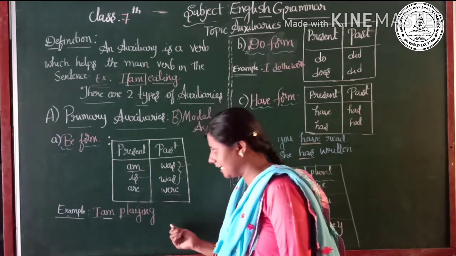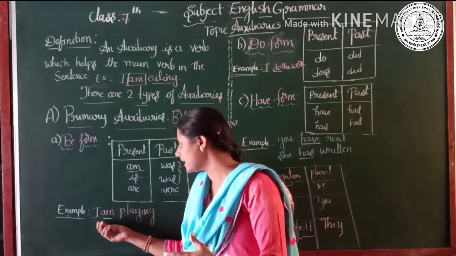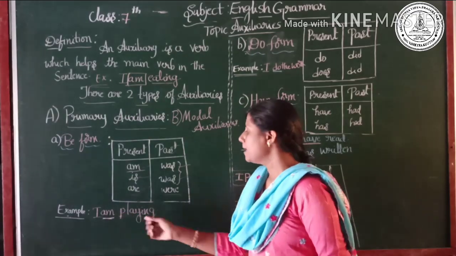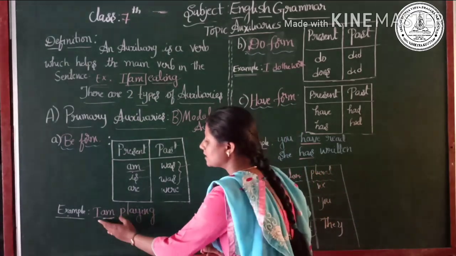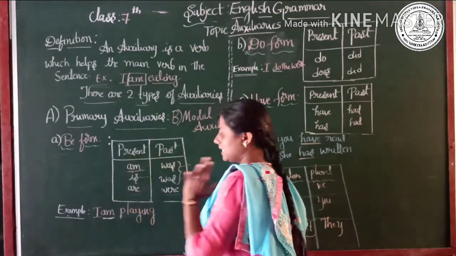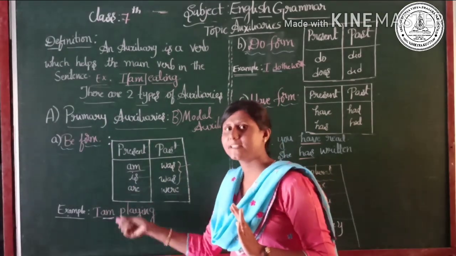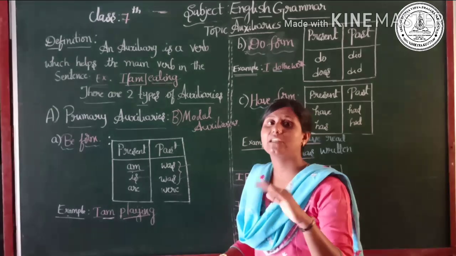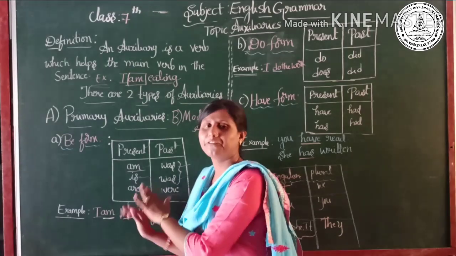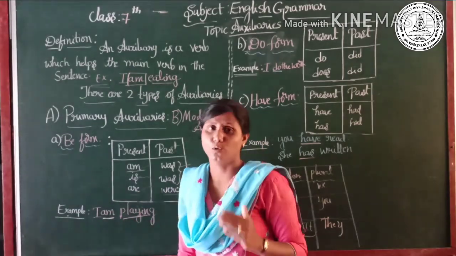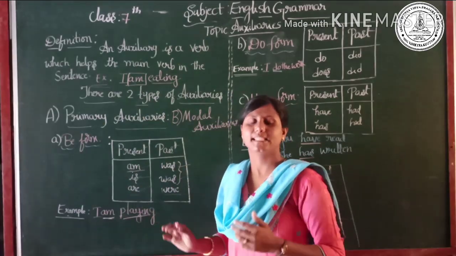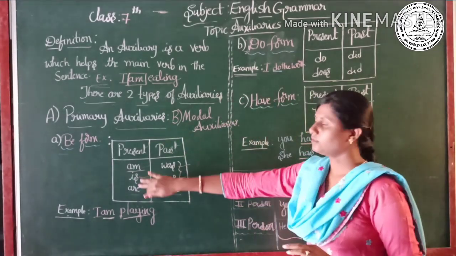I am playing. I is a first person singular. That's why I am making use of the auxiliary am. I am playing. Understood? So I have given you one single example like this. With the help of the auxiliary verbs, you need to frame the sentence with a given main verb. So using all these auxiliary verbs, you need to frame the sentences on your own. Then only you will get an idea how exactly the auxiliary helps us. Fine. I hope you understood the be form.